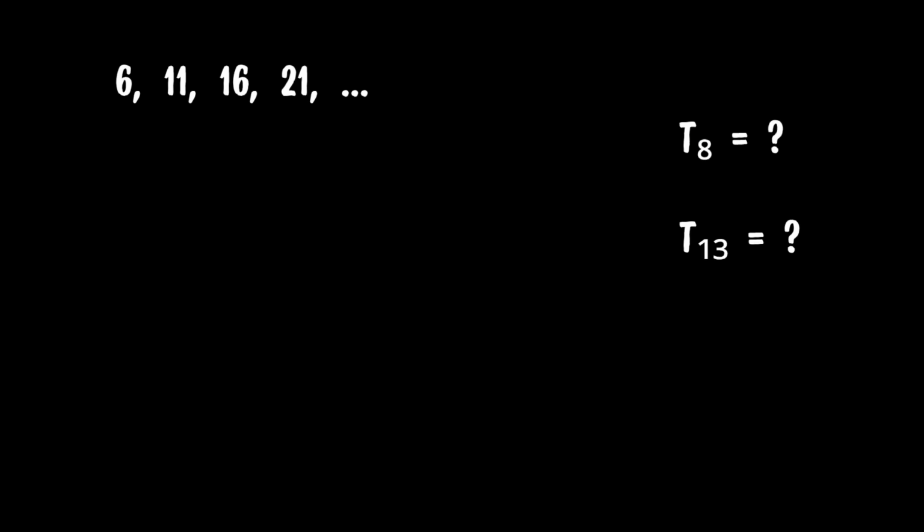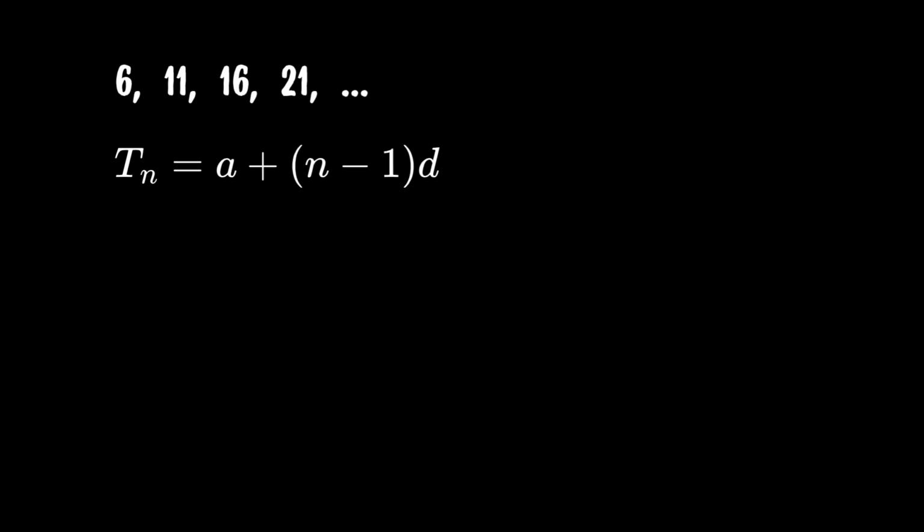Now here is a familiar example. Find the 8th and 13th term of the sequence. Pause the video, take your time and give it a shot. Write out the formula, plug in the known values, replace a with 6. Now find the common difference.